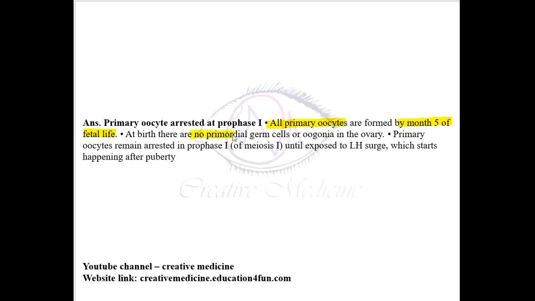Now, at birth, no primordial germ cells or oogonia are seen in the ovary. Only the primary oocytes are seen. These primary oocytes are arrested in prophase 1 of meiosis 1 until the LH surge, that is, till puberty.